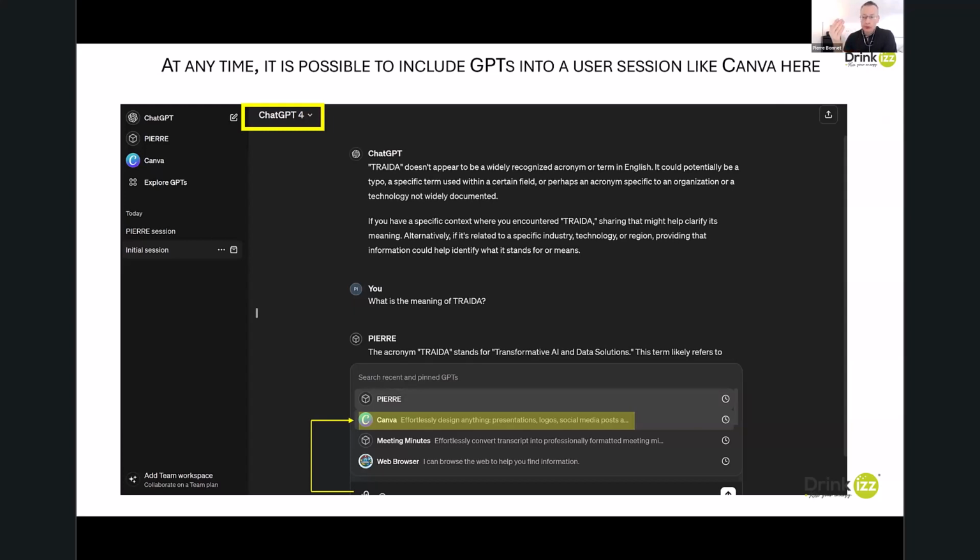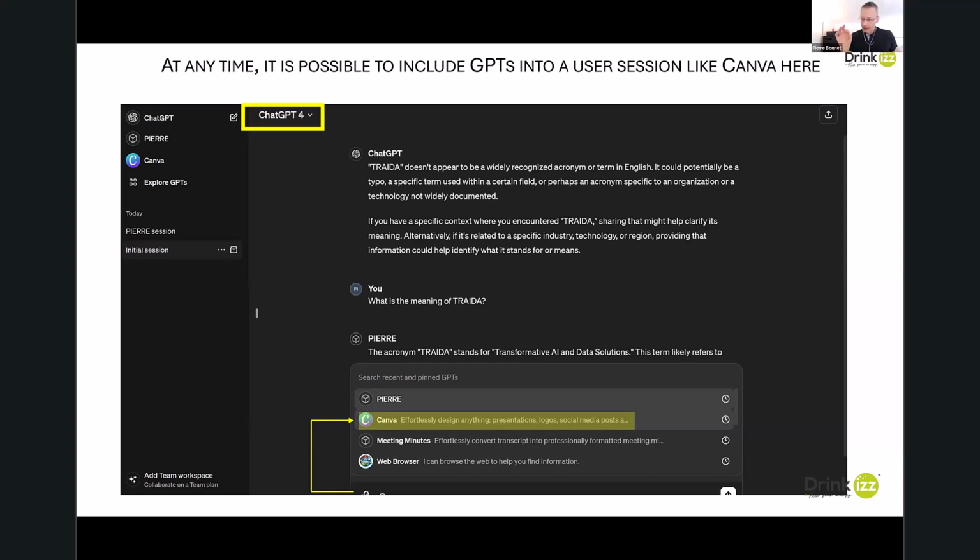And now I also want to use another AI named Canva. You know Canva, the tool for marketing purposes. Canva also has an assistant that is ready to use, so no need for me to create this assistant. This is in an assistant store, let's say. So I can pick what I want to do, for example, with Canva here.